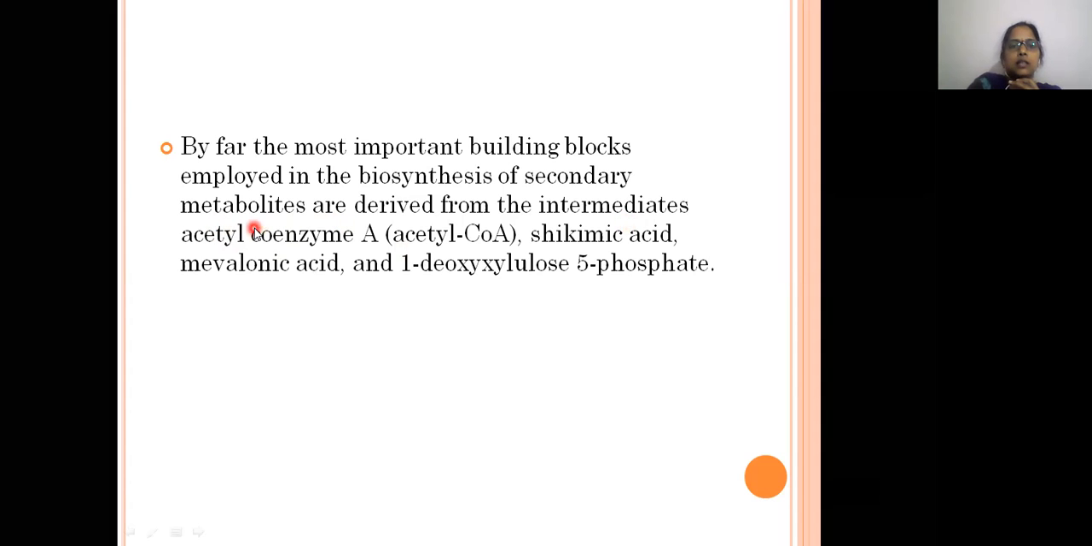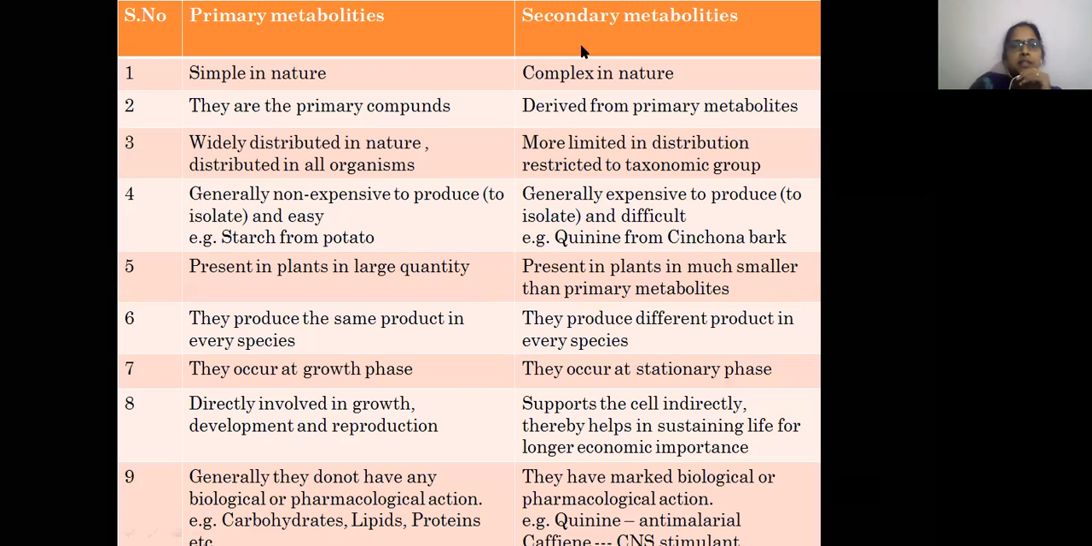Okay, so acetyl CoA and mevalonic acid are involved in the acetate pathway, that is the acetate mevalonic pathway, and shikimic acid is involved in the shikimic acid pathway. And so here we have two pathways, the acetate mevalonic acid pathway and the acetate malonate pathway. Okay. So, coming to the differences between the primary metabolites and secondary metabolites.